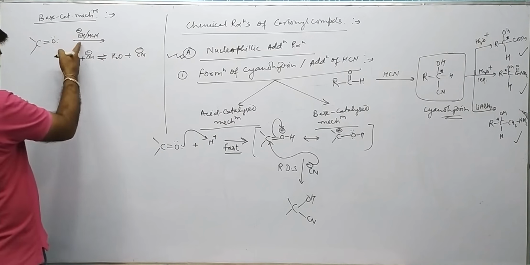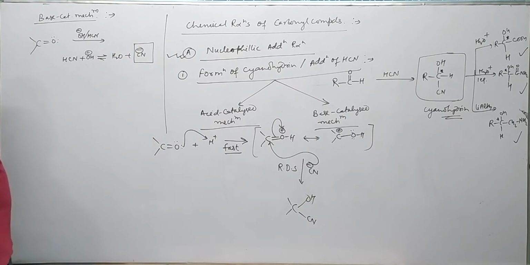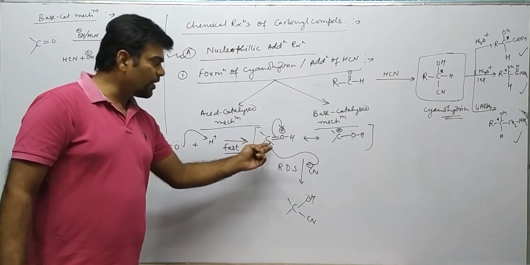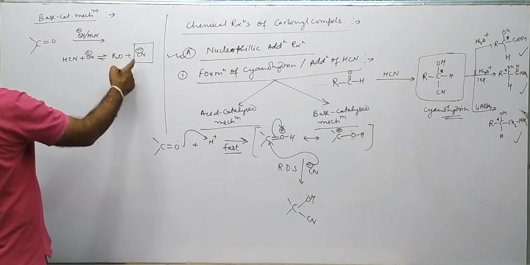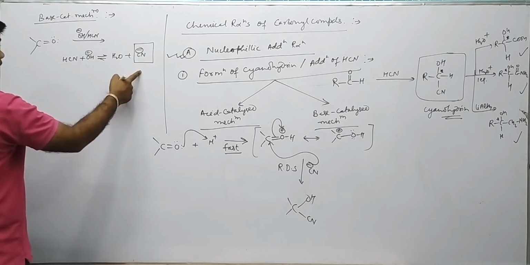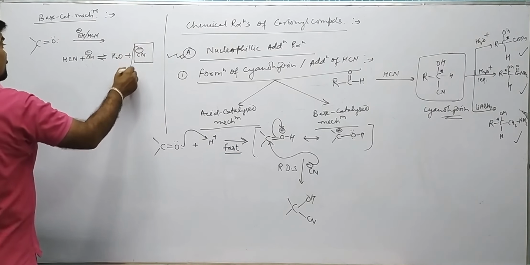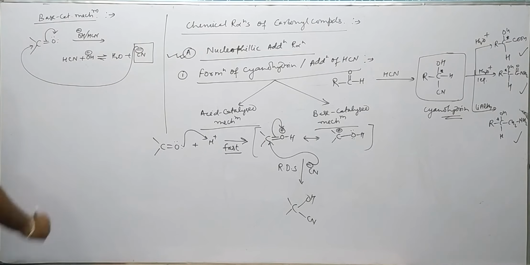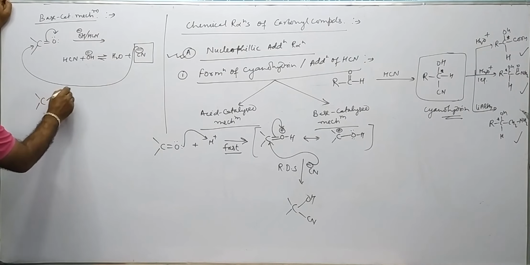So in presence of base, the nucleophile concentration increases. In presence of acid, electrophilicity increases. In presence of base, nucleophilicity increases. Now this nucleophile approaches this carbonyl compound, causing migration of the pi bond towards oxygen, so that it forms carbon with O minus and CN at this place.